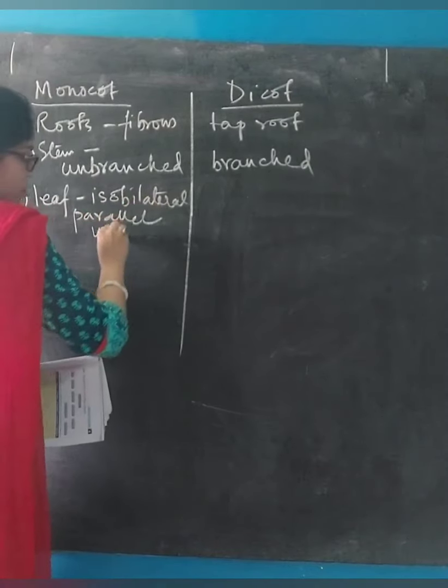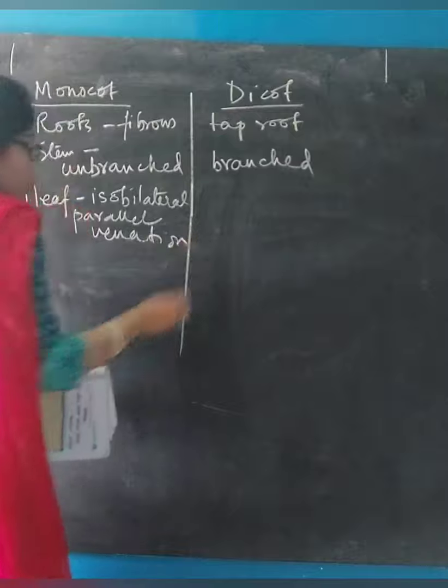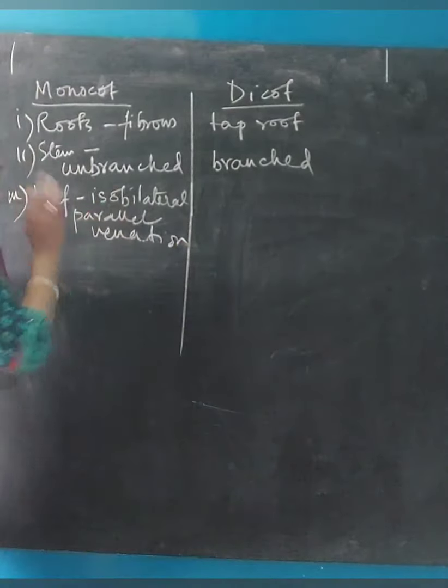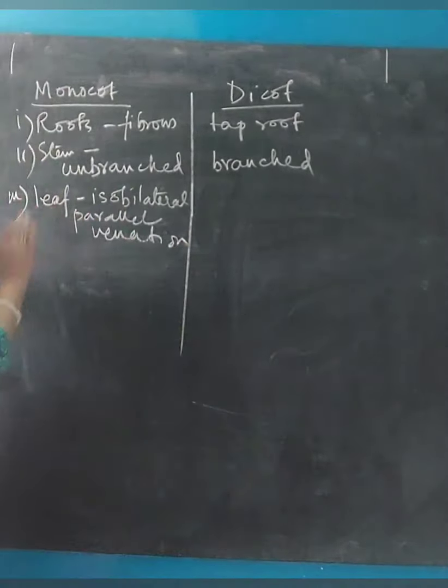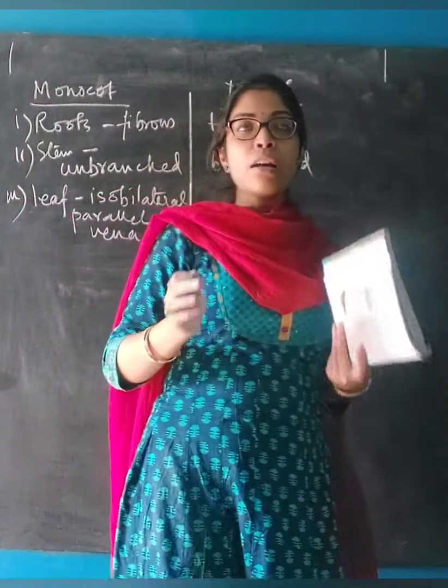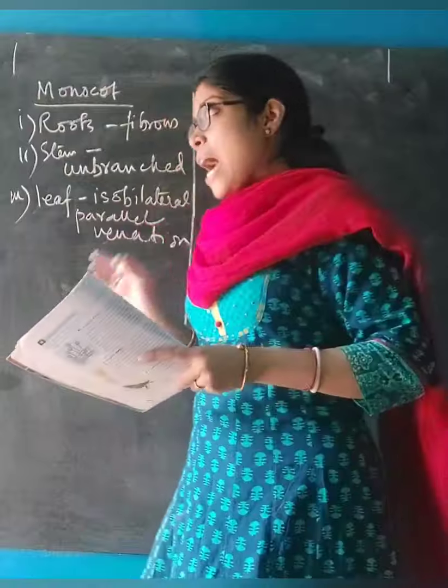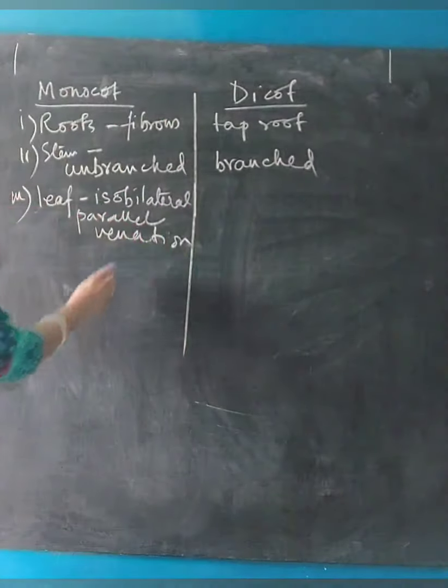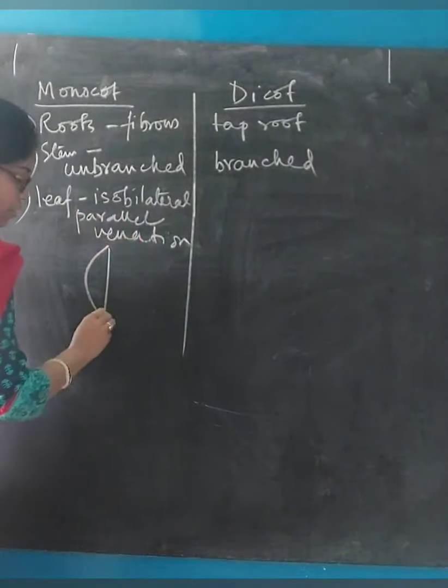What is isobilateral? That means both sides of the leaf, upper and lower sides, are almost similar to each other, and also the two sides of the axis are similar. Suppose this is a leaf.